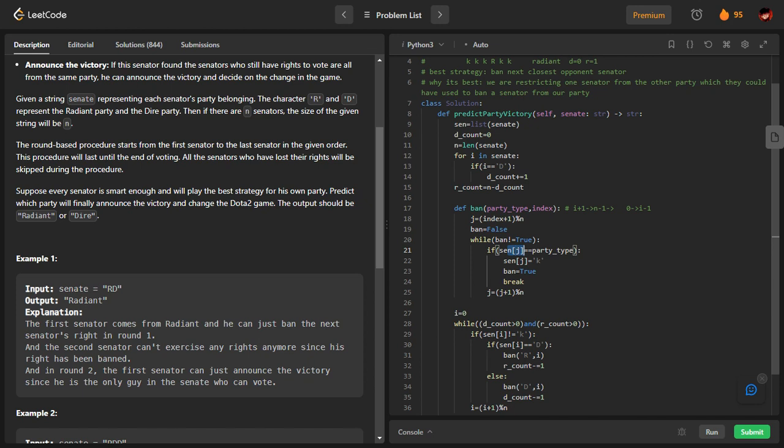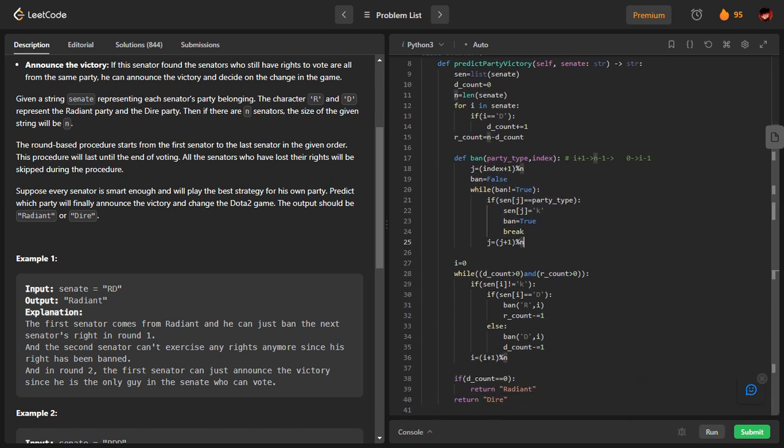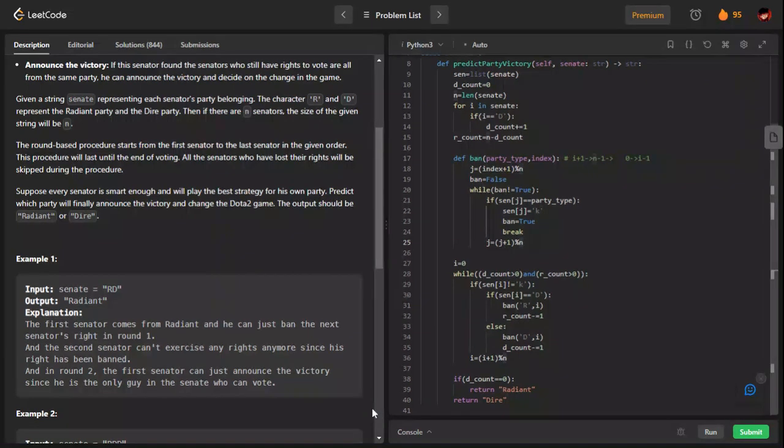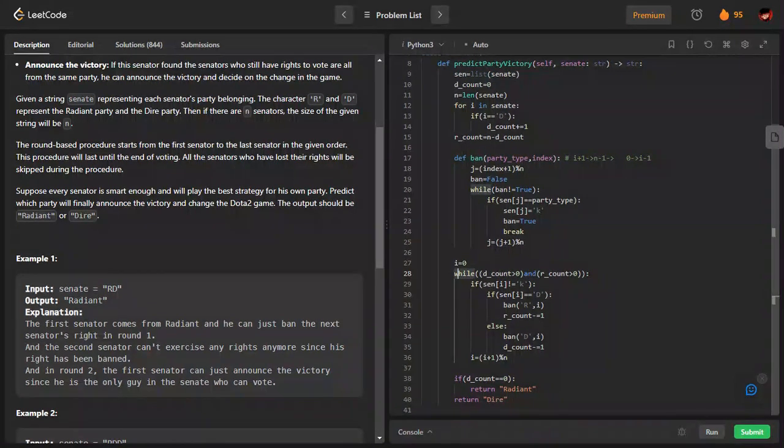If I found the opponent party member, I will replace it with K, make ban true and break out of this while loop. That's all that is going to happen. Finally, we'll come out of this while loop when one of the members becomes 0.